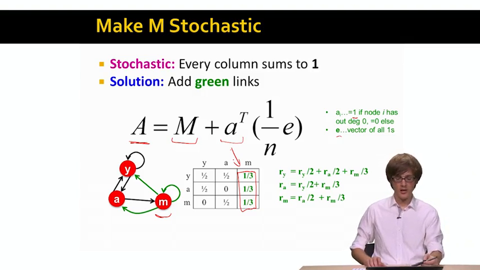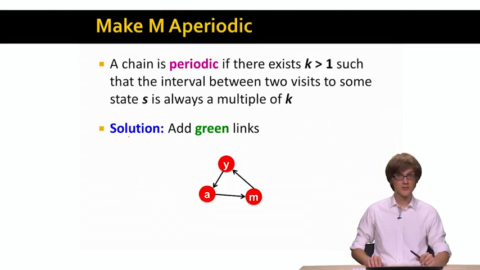What they do is take our matrix M, which cannot be stochastic if the graph has dead ends, and transform that into a new matrix A that is now stochastic by taking the teleportation with probability 1 out of the nodes with 0 out degree. So that's the first property.